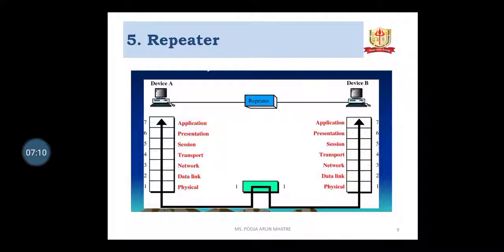The position of the repeater in the OSI model is at the physical layer. When data is lost, there is a chance of losing or damaging the data. Repeaters are used to regenerate the data. When bits get corrupted at the physical layer, because data is in the form of bits or bytes only at the physical layer, repeaters are used there. The corrupted data is regenerated by the repeater.